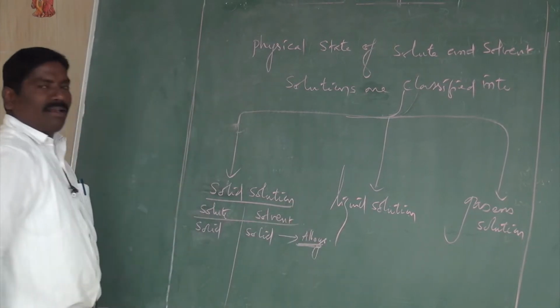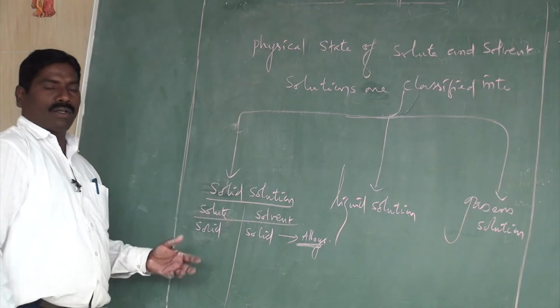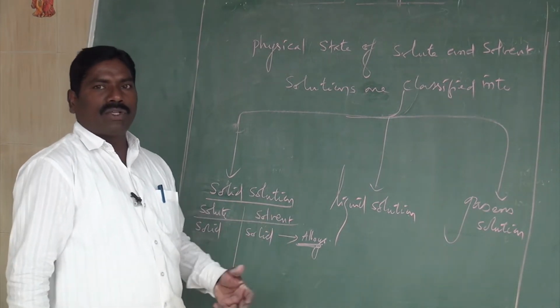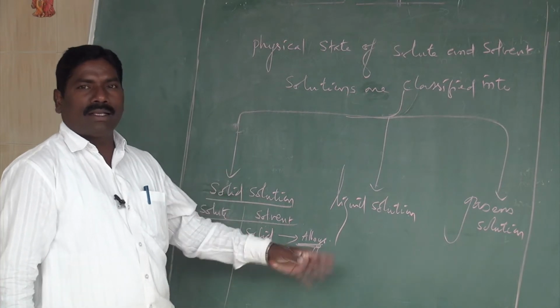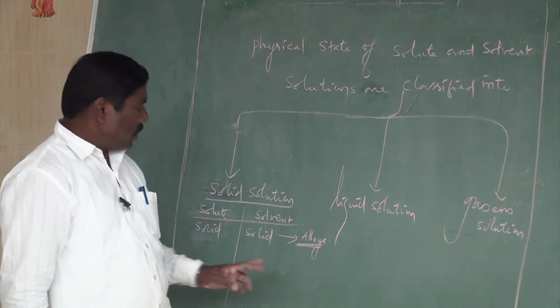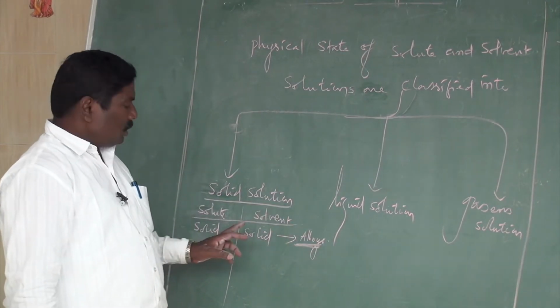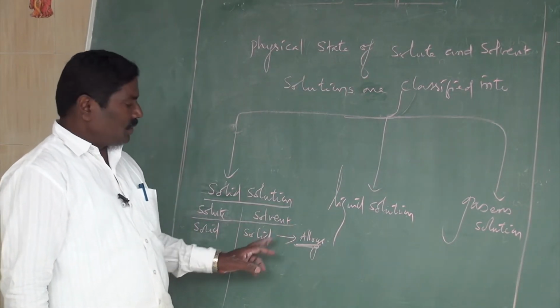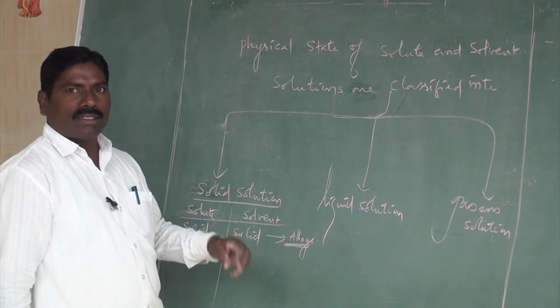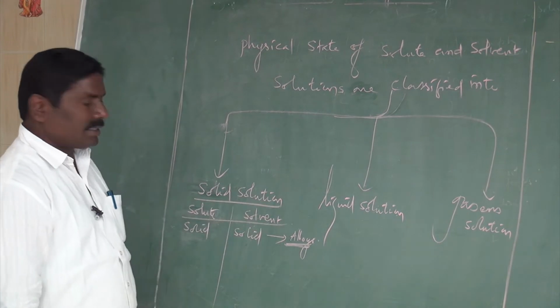Alloys are a major topic you are studying. Even steel or gold is made up of alloys. An alloy is when solid metals are mixed with other solid metals, giving a solution known as an alloy. Even jewellery and gold are alloys.